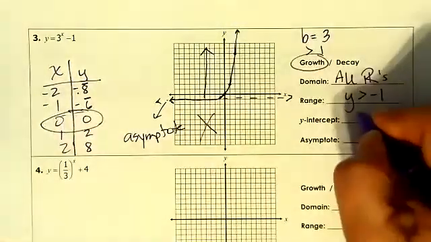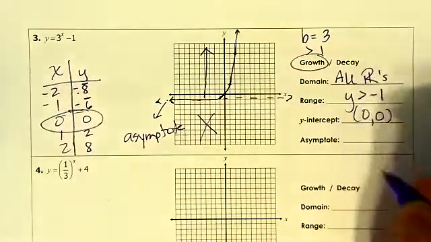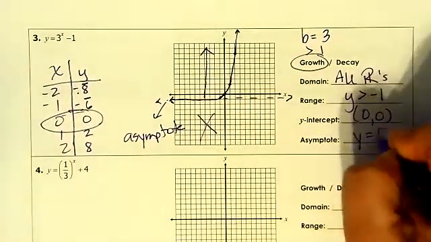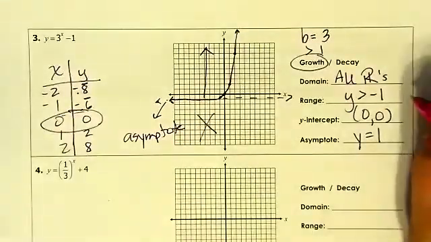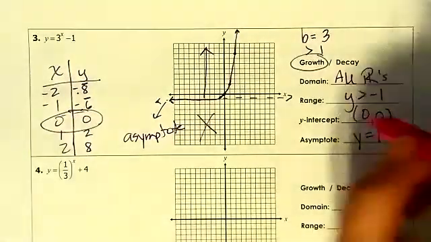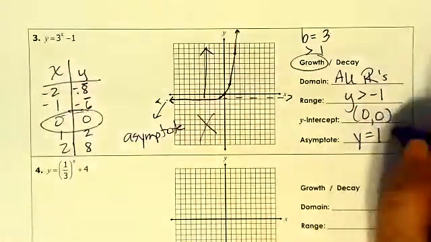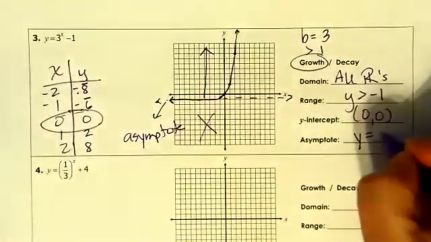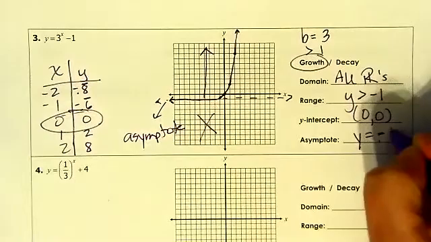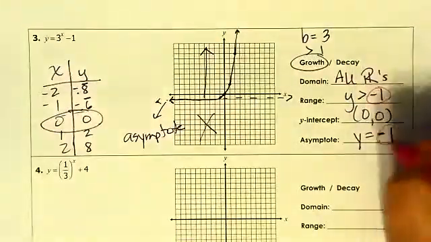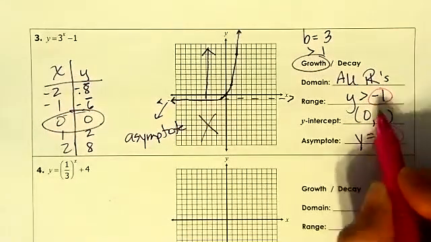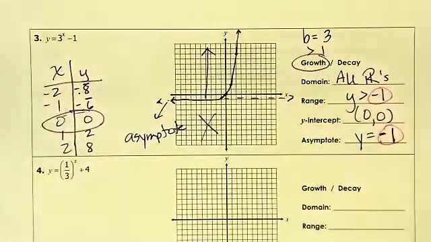There's my y-intercept, 0, 0. The asymptote is y equals -1. You should be seeing that the range and the asymptote have similar information. What the asymptote is equal to is also information for your range. All right.